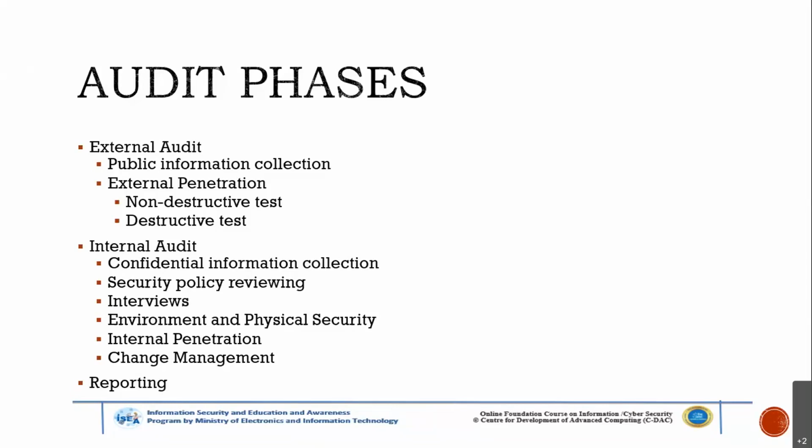Banners can be there to implement it. External audit is a public information collection. External audit can be external penetration testing. If you are giving an external audit and it is implemented by a third party, it is possible that they are implementing a penetration testing on your network, but with your authority, not without the authority of the organization. It will be implemented with the authority of the organization.